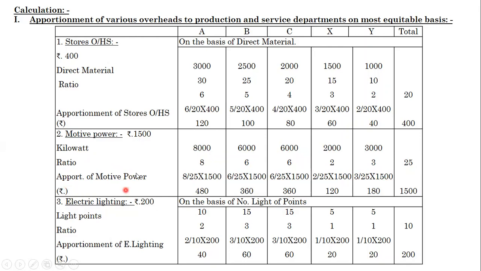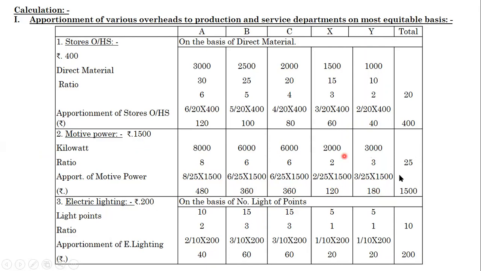Apportionment of motive power, rupees 1500. How are we apportioning? On the basis of ratio. 8 divided by 25 into 1500 will get 480. 6 divided by 25 into 1500 will get 360. Then 6 divided by 25 into 1500, 360. Then again for X, 2 divided by 25 into 1500, 120. Then 3 divided by 25 into 1500, we will get 180.